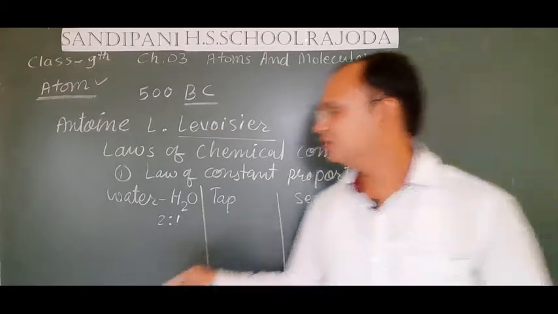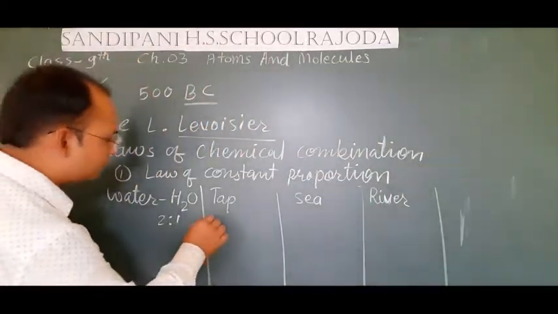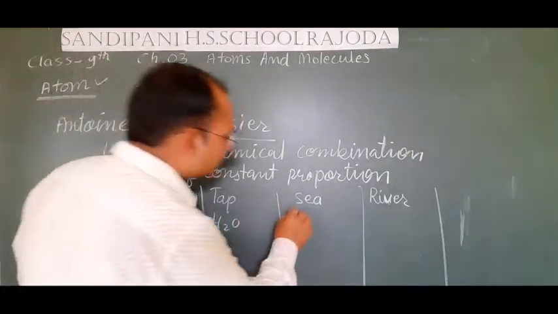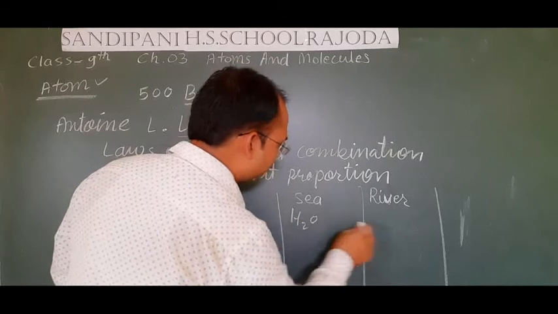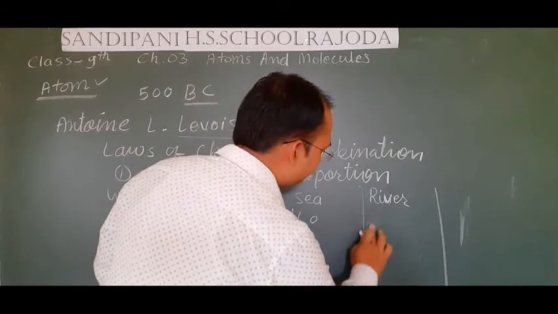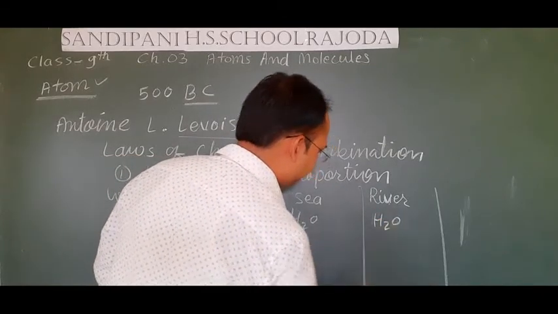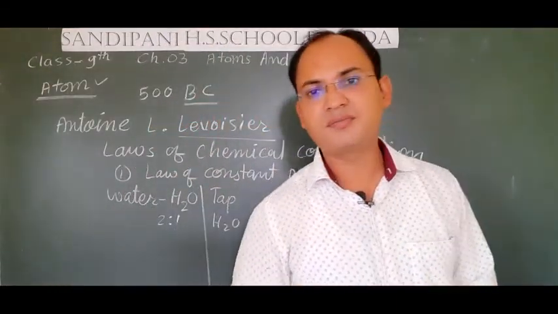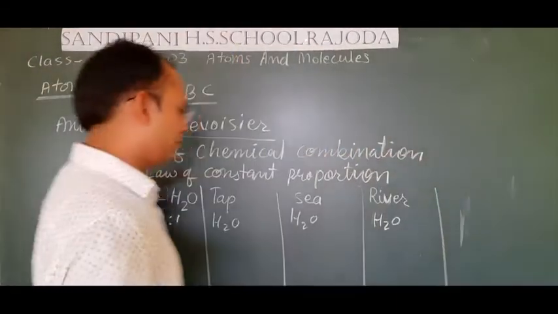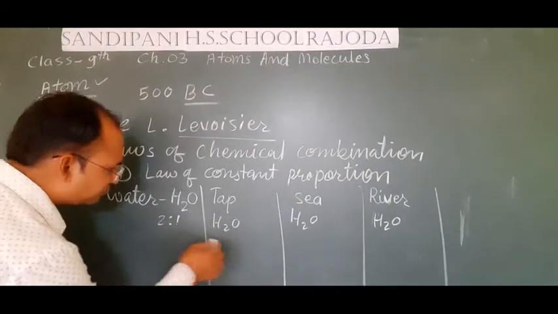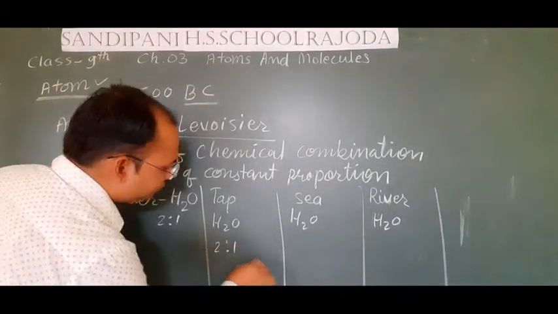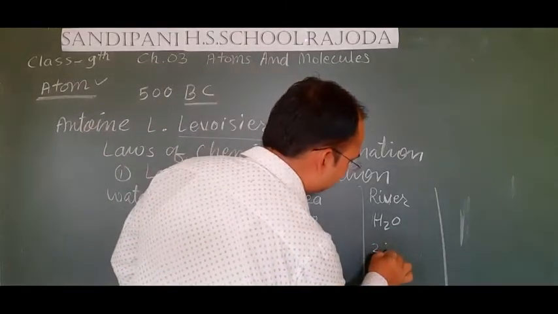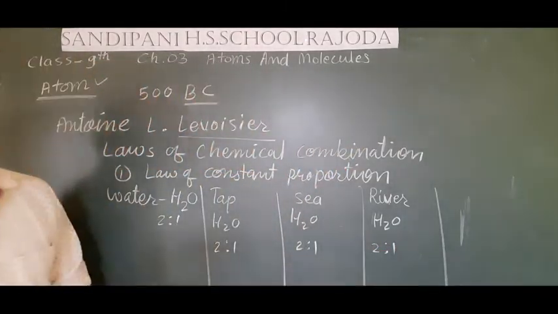So the formula of tap water will also be H2O, because basically it is water. Sea water is also H2O, and river water is also H2O, and the ratio of hydrogen to oxygen will be the same, that is 2:1, 2:1, and again it will be 2:1.